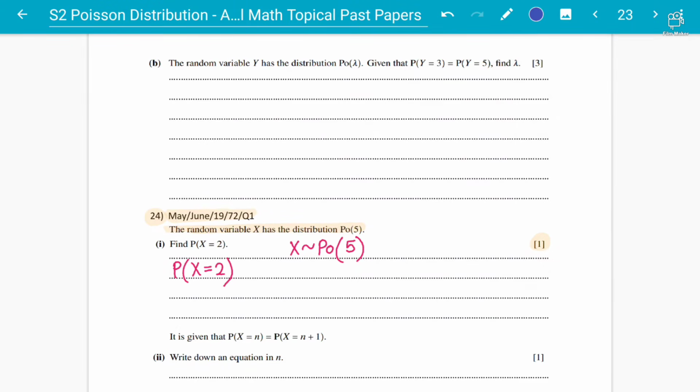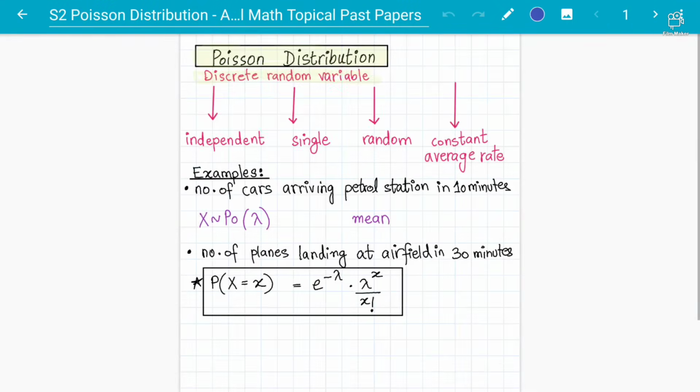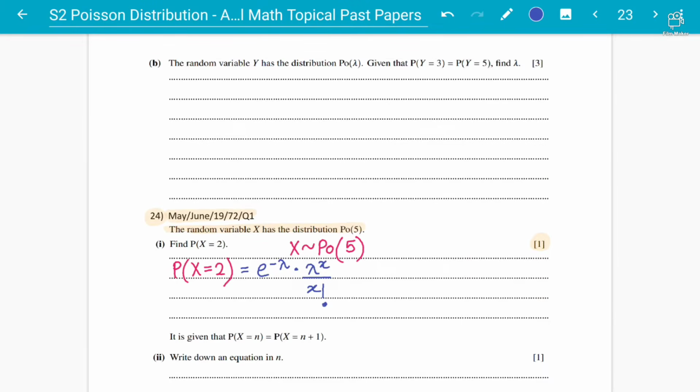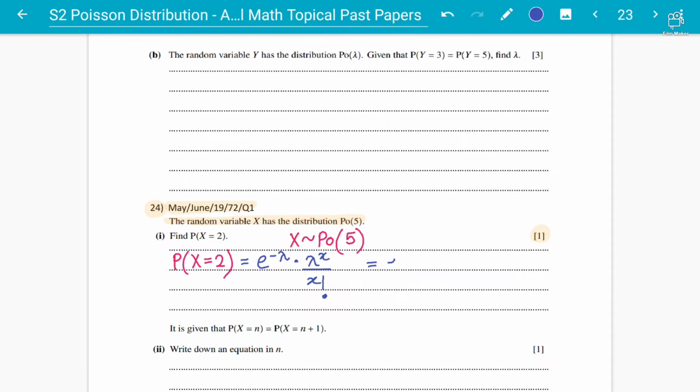It's going to be very simple, as we know the formula is e to the power minus lambda multiplied by lambda to the power x, divided by x factorial, as we discussed in the previous lecture as well. So we apply that and we get the answer: e to the power minus 5 multiplied by 5 squared, divided by 2 factorial.